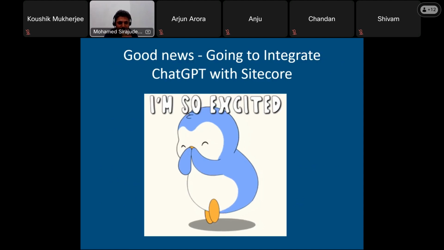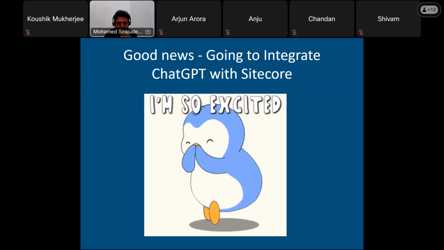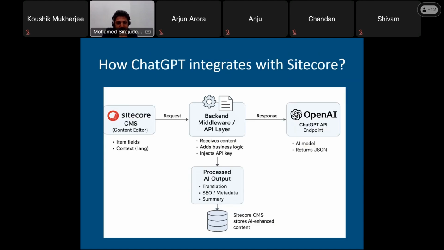Yeah. The good news now, we are going to integrate ChatGPT with Sitecore. So not immediately with the demo, but something before we have to see. I'm also so excited to share this. Yeah. So this is the architectural diagram, showing how OpenAI, that's ChatGPT AI, integrates with Sitecore.